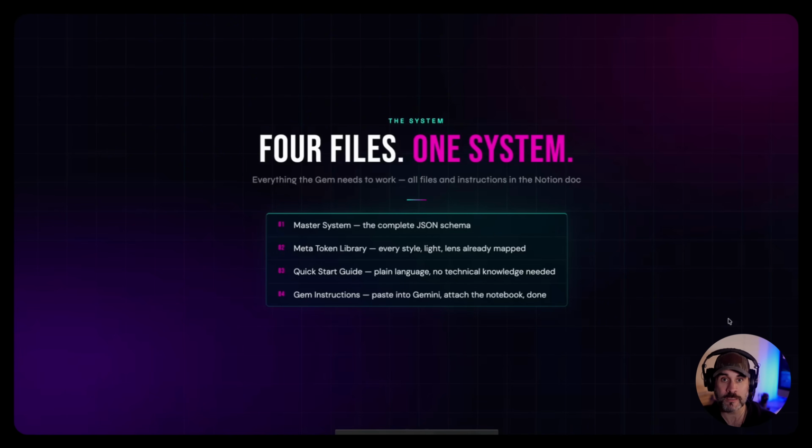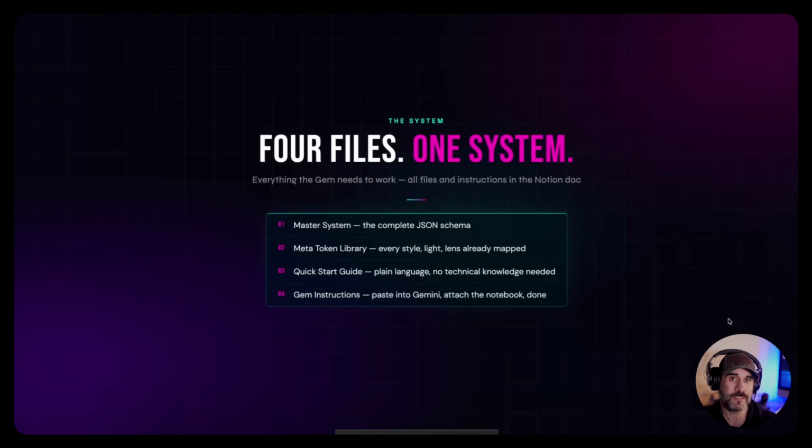And the first file is the master system. This is basically the brain, the complete JSON schema the AI uses to build every single profile, every single prompt. The second file is the meta token library. Think of it like a vocabulary list. It's specific photography styles, lighting setups, cameras, lenses, and everything's already mapped out. So the AI pulls from this when it builds the final prompt, right?